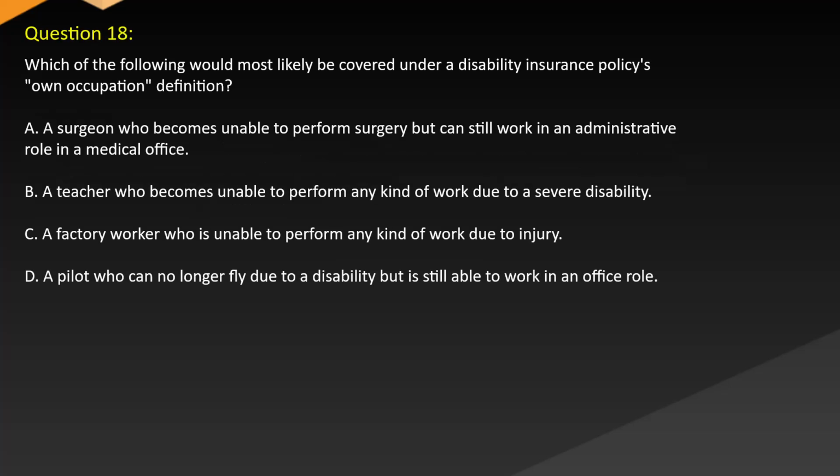Question 18. Which of the following would most likely be covered under a disability insurance policy's own occupation definition? A. A surgeon who becomes unable to perform surgery but can still work in an administrative role in a medical office. B. A teacher who becomes unable to perform any kind of work due to a severe disability. C. A factory worker who is unable to perform any kind of work due to injury. D. A pilot who can no longer fly due to a disability but is still able to work in an office role.